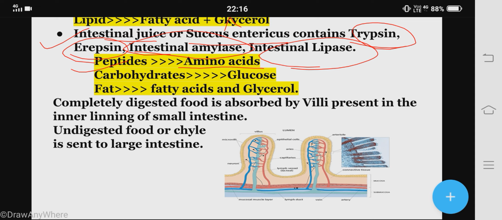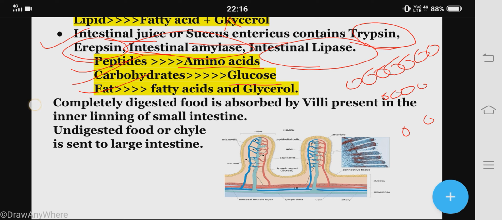If we break down the protein polymer, firstly it will be broken down into smaller chains, called polypeptides, and even further if we break down polypeptides or peptone, we will get single molecules or monomers of protein, known as amino acids. The remaining carbohydrates will be broken down into glucose or other simpler carbohydrates, and fat will be broken down into fatty acids and glycerol. Now this is called the complete digestion.